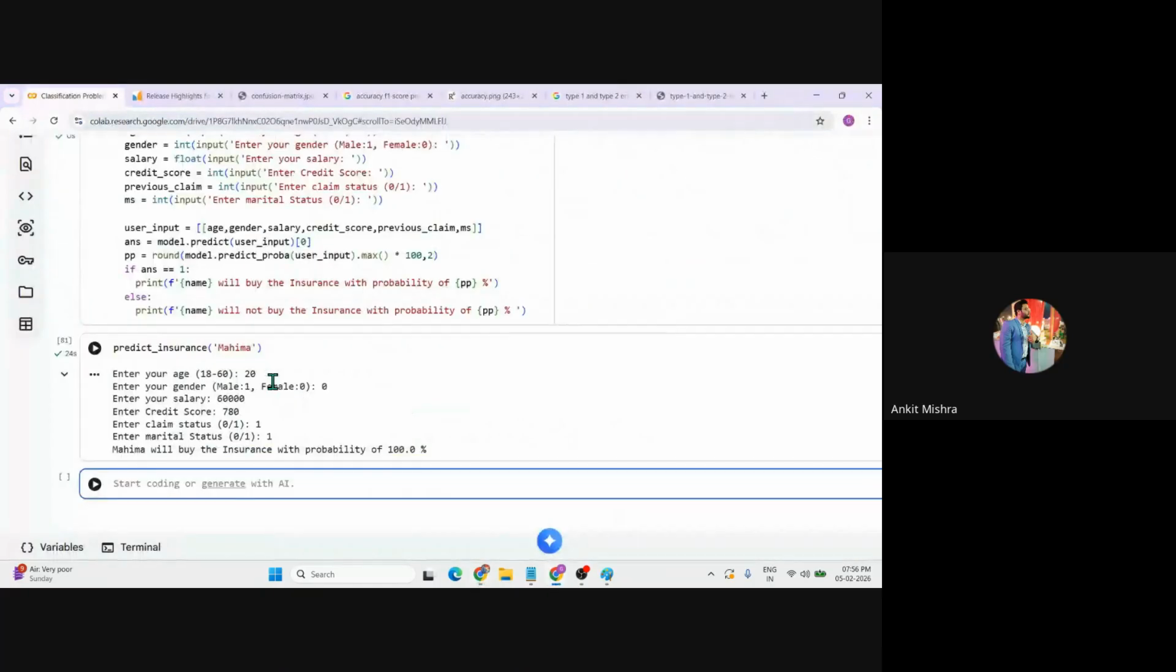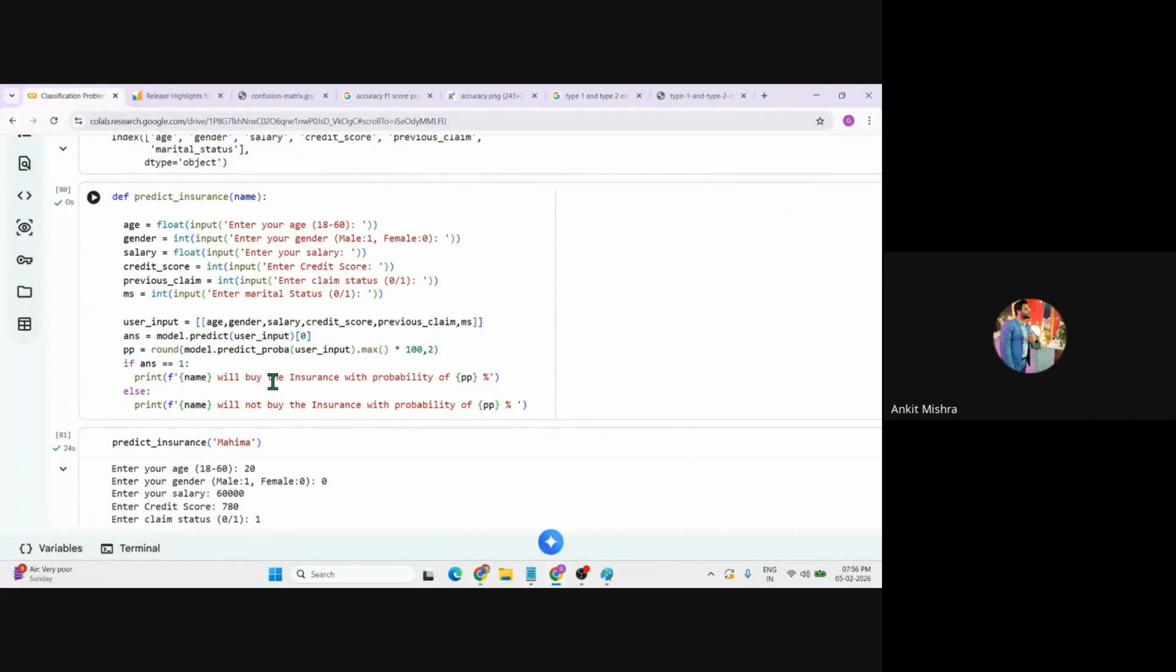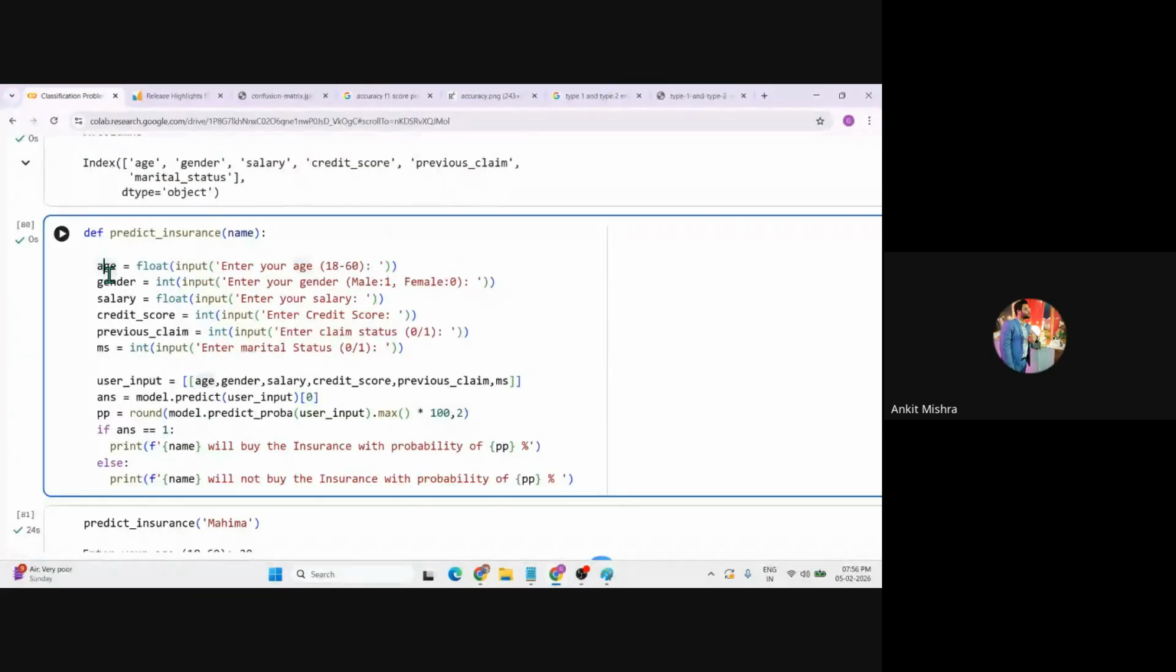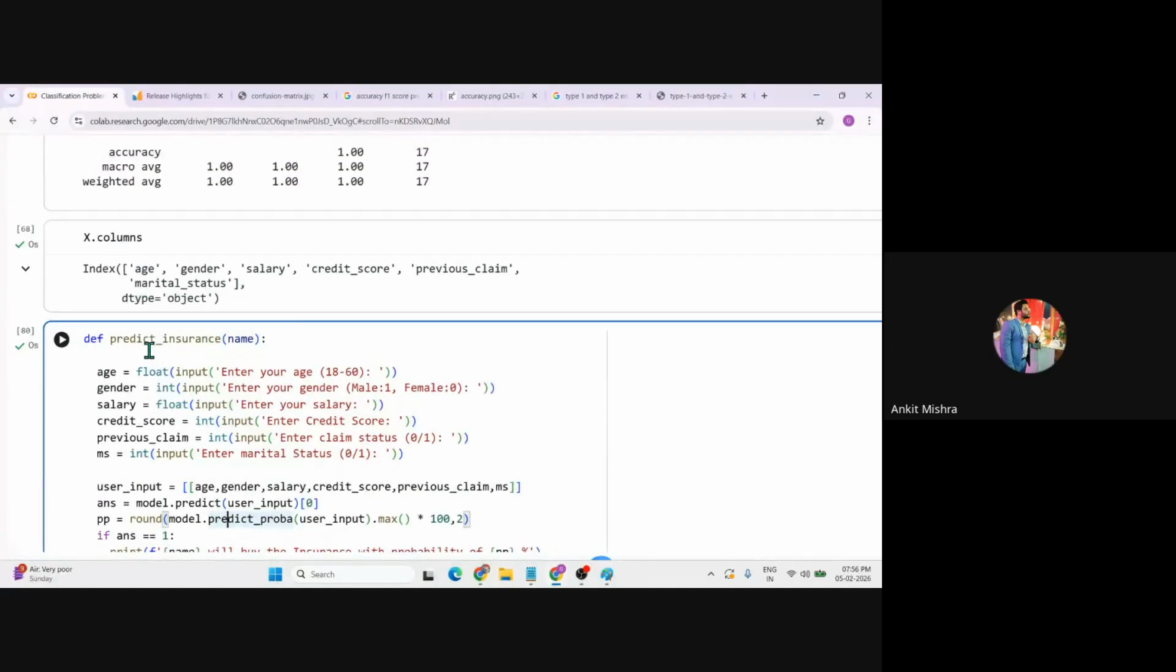So candidate, in this way we have completed logistic regression and implemented a project as well at a very basic level. We can turn this project into a web development level as well, but you can understand with some basic coding how many things we can perform. This is the power of the Pythonic approach.